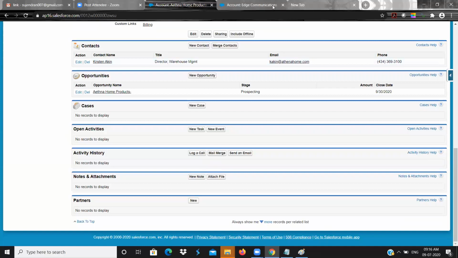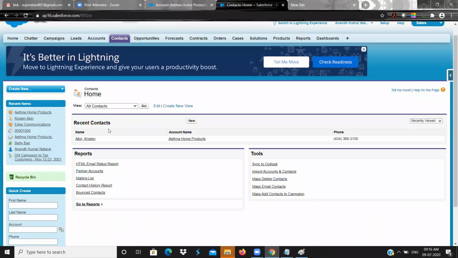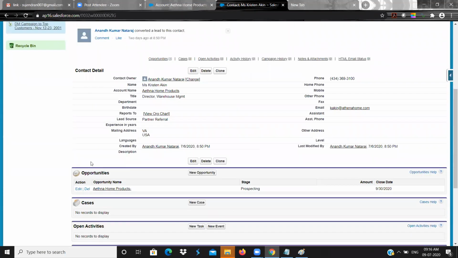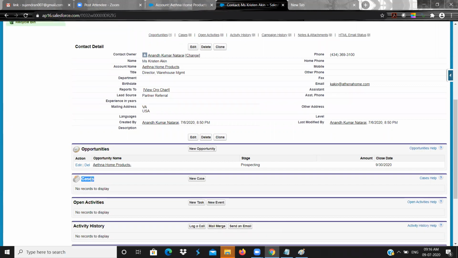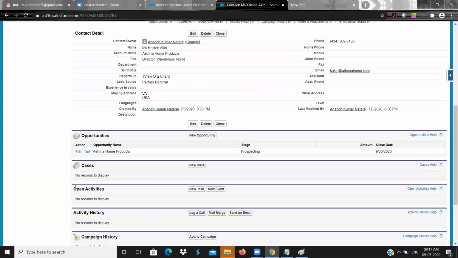If you go to contact, you can see that for contact, opportunity is a child, and cases are a child, so we have cases and all. These are the contact's child records, the contact's related list.